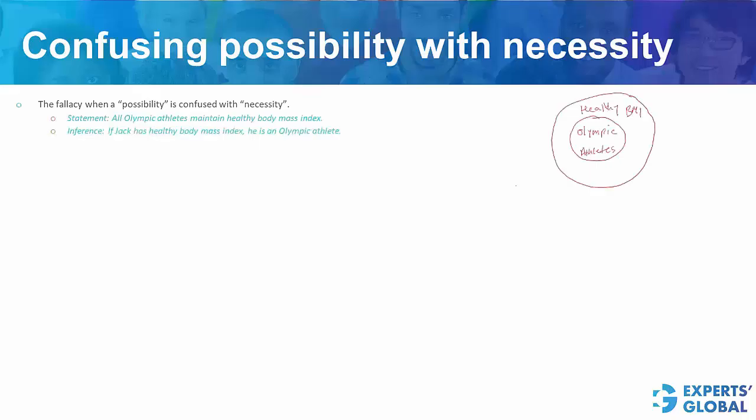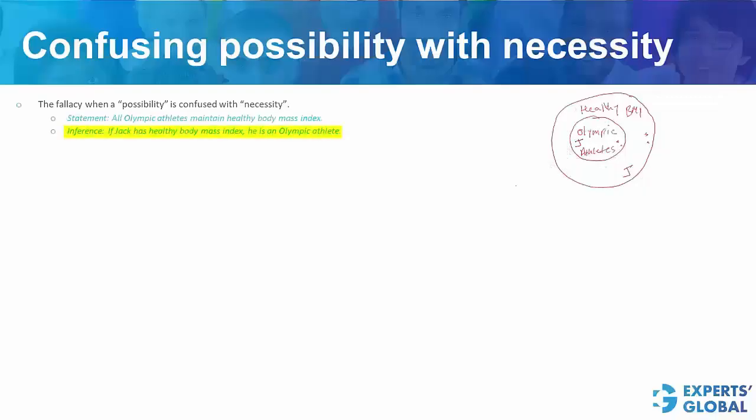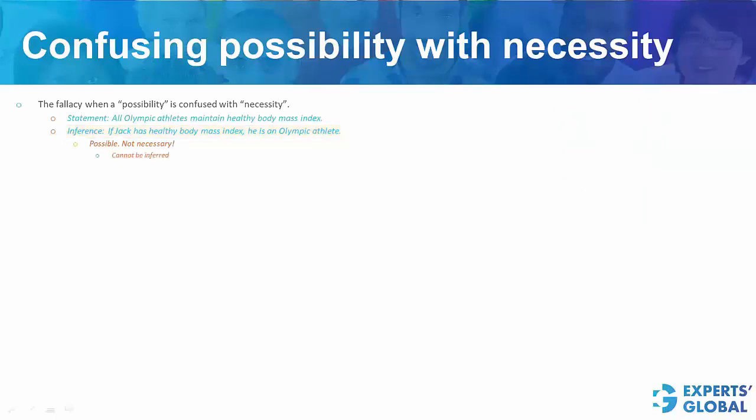Look at this graphically. Olympic athletes maintain healthy BMI, but there are other people who maintain healthy BMI but are not Olympic athletes. So this is a subset of a superset here. Jack may belong to this set here, and he may belong to this set here. So that Jack is an Olympic athlete is a possibility, not a necessity. Therefore, this inference cannot be drawn.